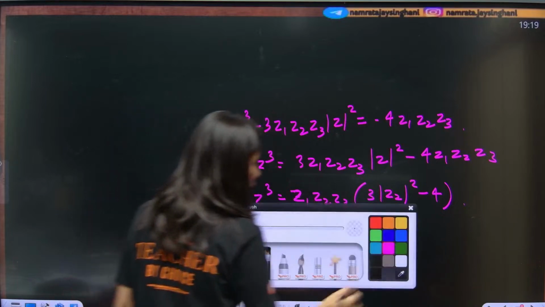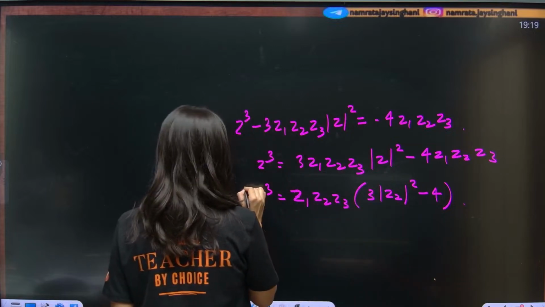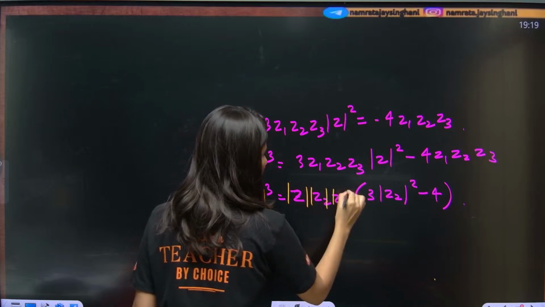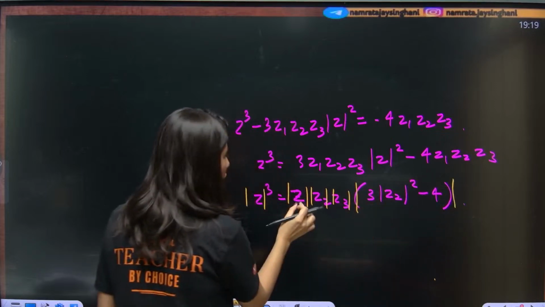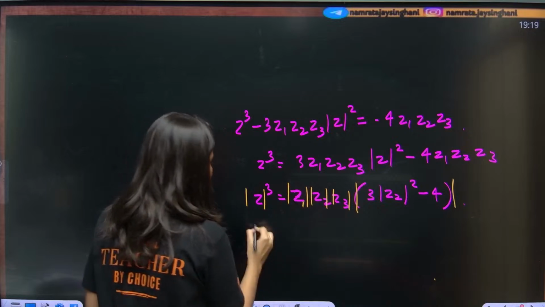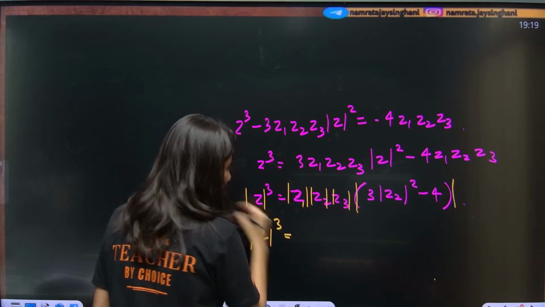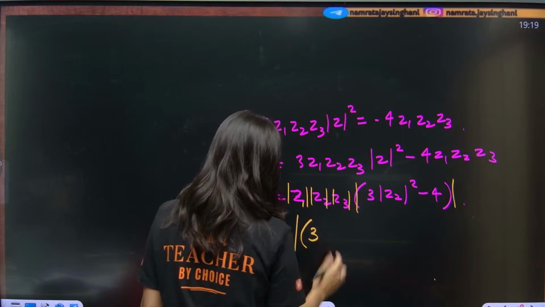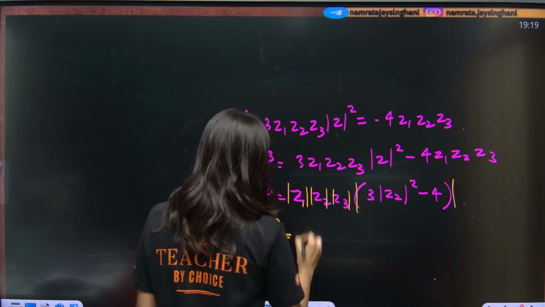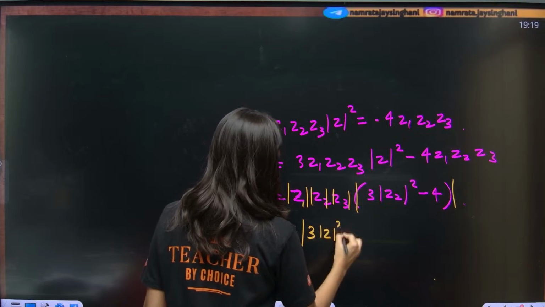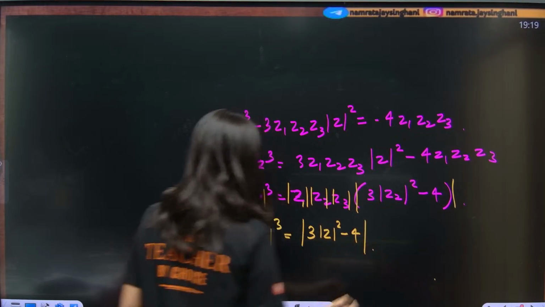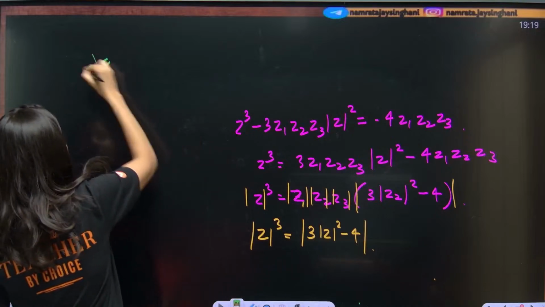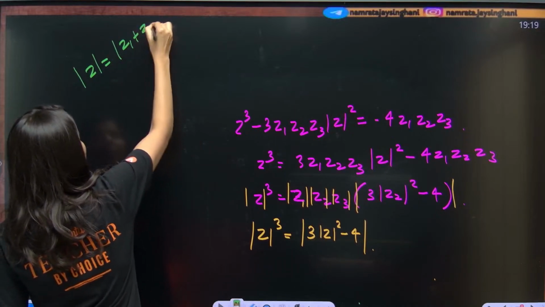Now let's take modulus on both the sides. This is what, modulus here and modulus everywhere. Okay, mod z1, mod z2, mod z3 is 1. So this is mod z cube, which is nothing but what? Mod of 3 mod z square minus 4. This is what you're going to get. And what is z? Where z is nothing but z1 plus z2 plus z3. This is what you're looking for.